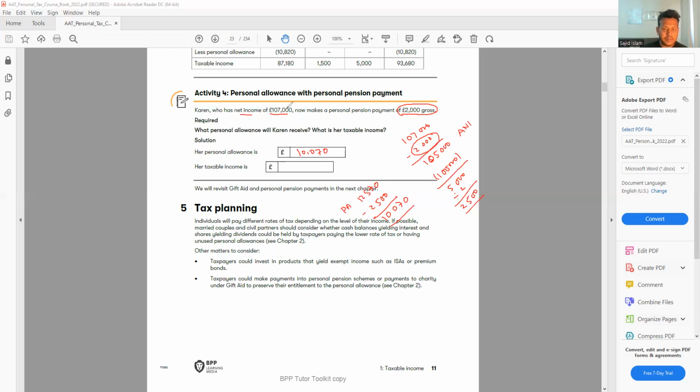Her taxable income, so this is the personal allowance, we minus it from the total income, that will give my taxable income. So 107,000 minus 10,070, and that will give me 96,930.